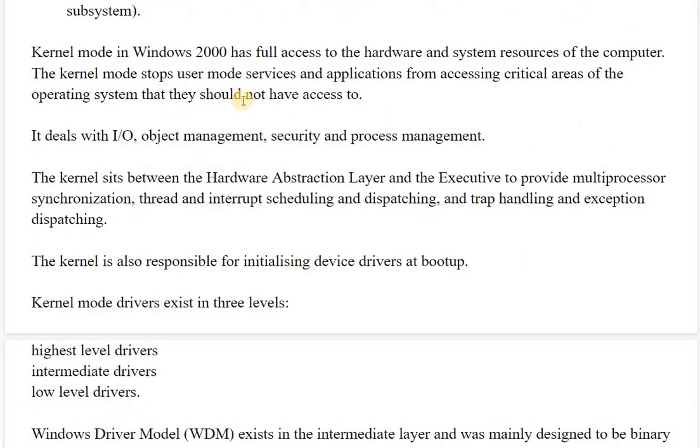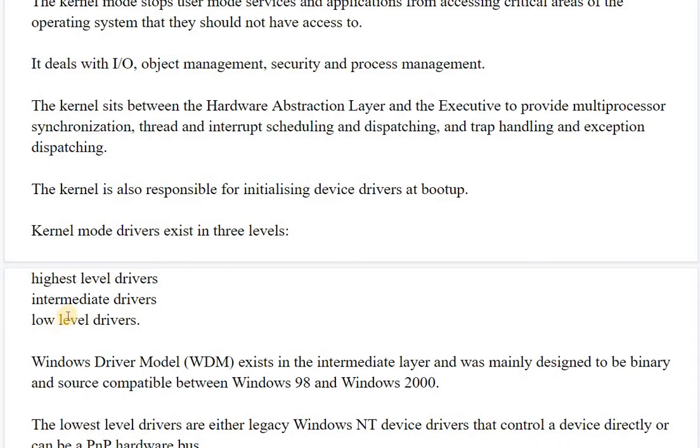The kernel sits, we all know that in a normal operating system also, between the hardware abstraction layer and the executive, or you can say user and the hardware, to provide multiprocessor synchronization, thread and interrupt scheduling and dispatching, trap handling and exception dispatching, etc. Kernel is also responsible for initializing device drivers at boot up.